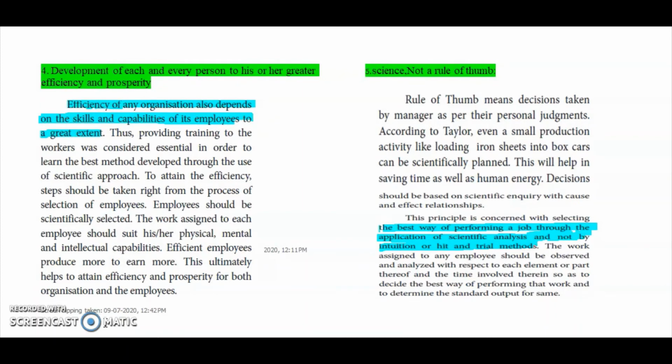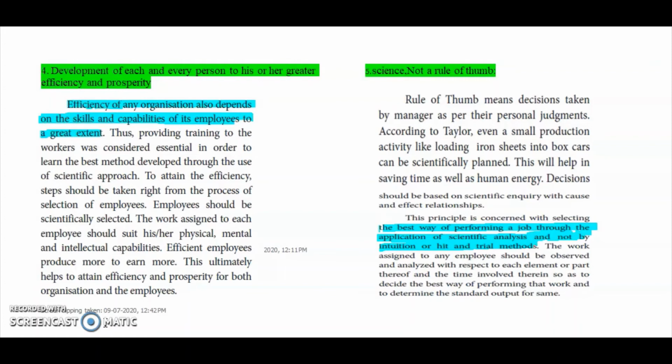So what he is trying to say here, let me explain with the same example. The accountancy problem I taught you. You have to interchange and you have to add, like that I said. If some other person is finding it and it is taking time, will you be able to complete your work on time? No. So each work will have a best way of performing a job. It is not necessary that everyone has to do it in the same manner. But Taylor here is suggesting that the best way of performing the job should be taken as an example.